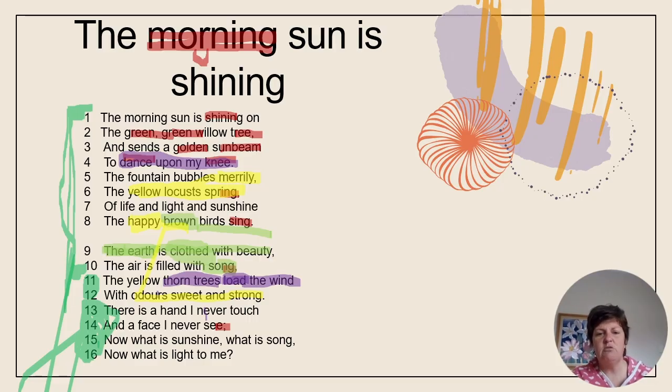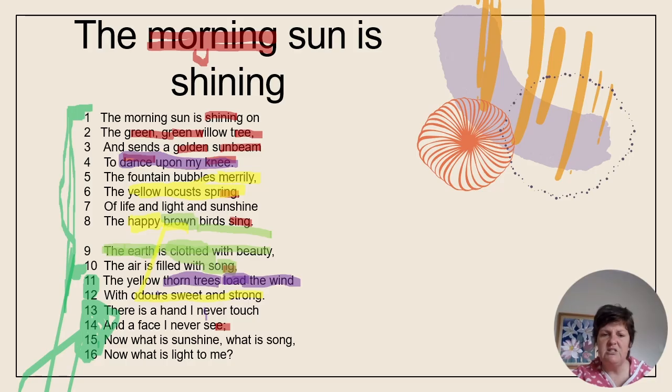And to strengthen the imagery for you here, Olive Schreiner had her daughter's body embalmed, and she actually carried it with her everywhere she went. It traveled with her for the duration of her life until they were both taken to their final resting place at Buffelshoek. So when I think of odors sweet and strong loading the wind here, I think of the smell of death and embalming fluids, but I'm stretching it way far now into the factual context of the author. In terms of the speaker, just know that the thorn trees bring the message that there's something burdensome carrying on the wind in nature, and it's an overpowering something.